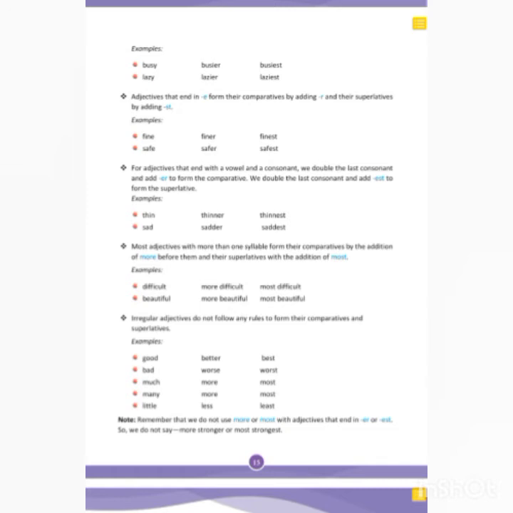Adjectives that end in e. If e is already there, just put r and st. R for comparative, st for superlative. Fine, finer, finest; safe, safer, safest.